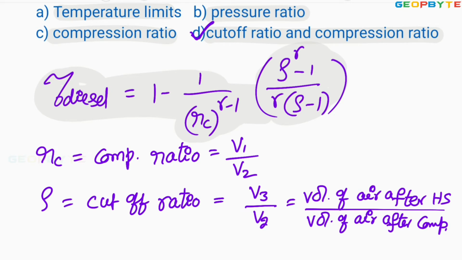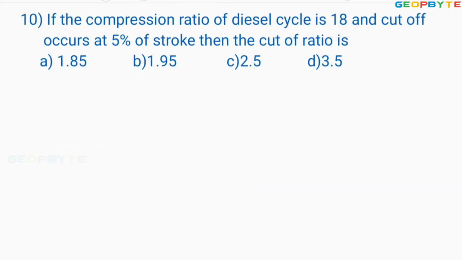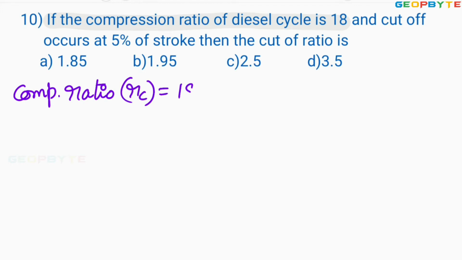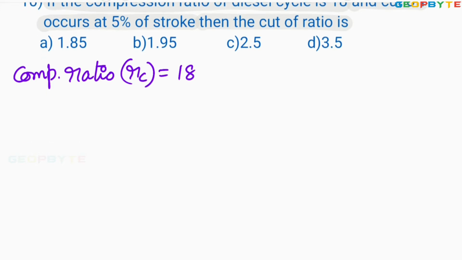Let us take another problem. Look at the 10th problem. If the compression ratio of a diesel cycle is 18, compression ratio may be marked as rc equal to 18, and cutoff occurs at 5% of the stroke, then the cutoff ratio is. Let me discuss this problem with the PV diagram.